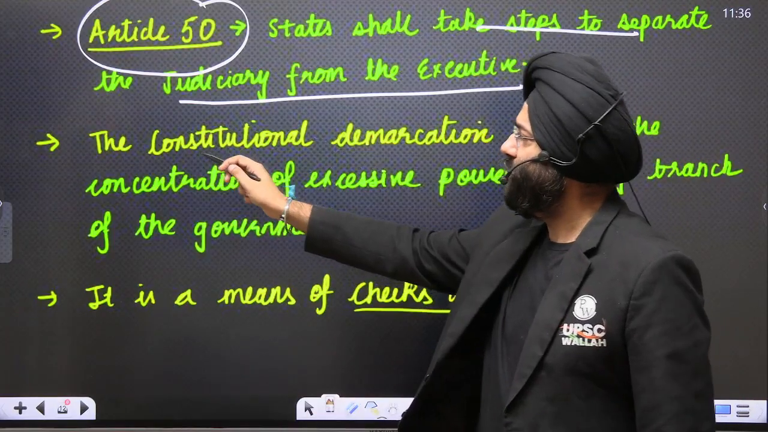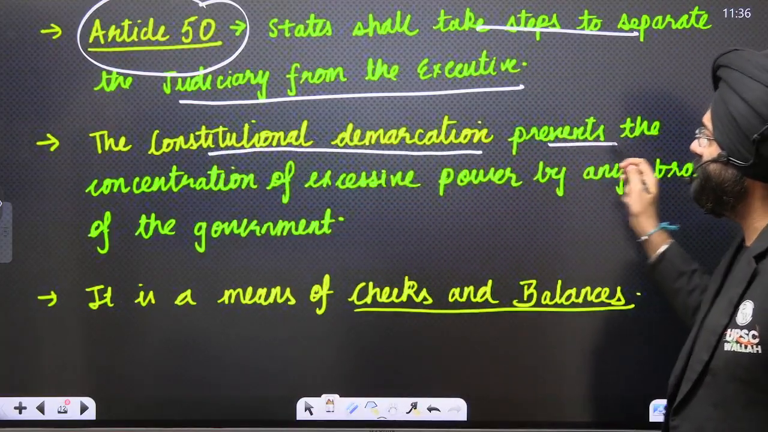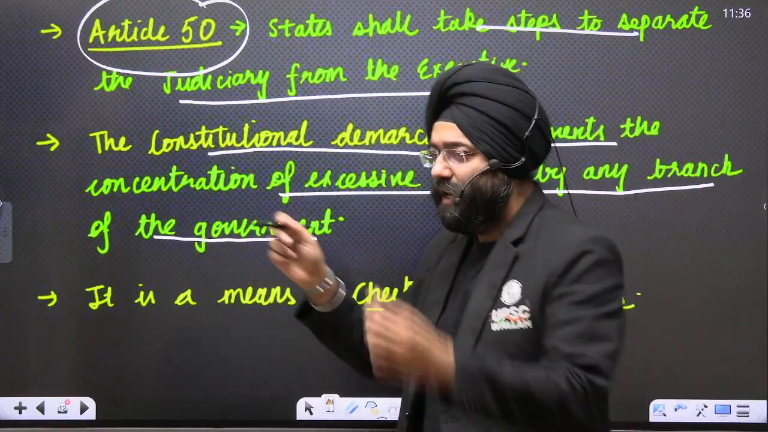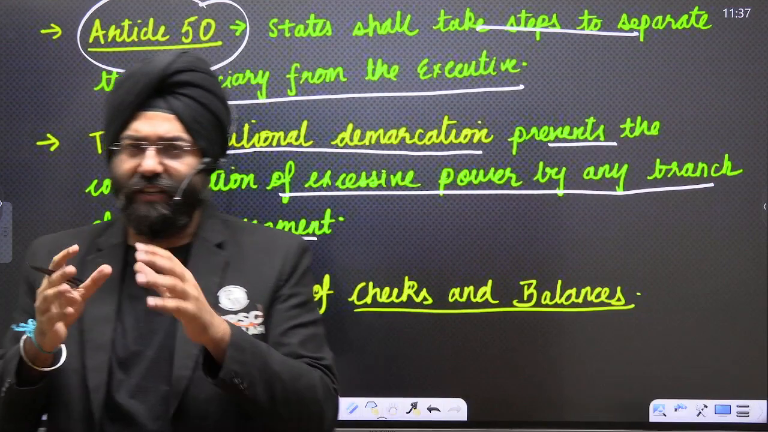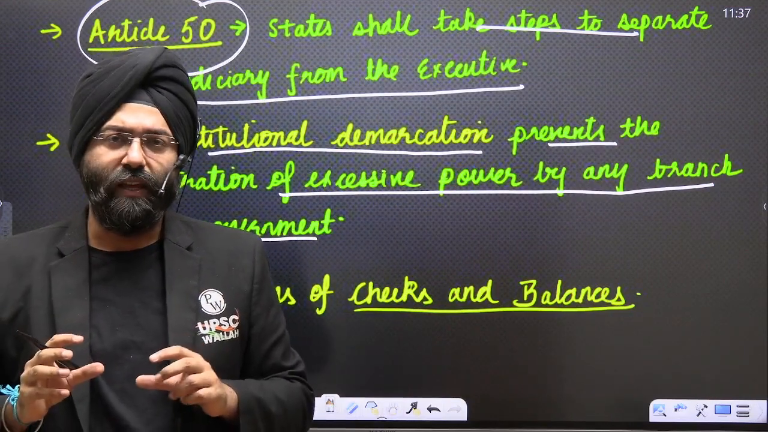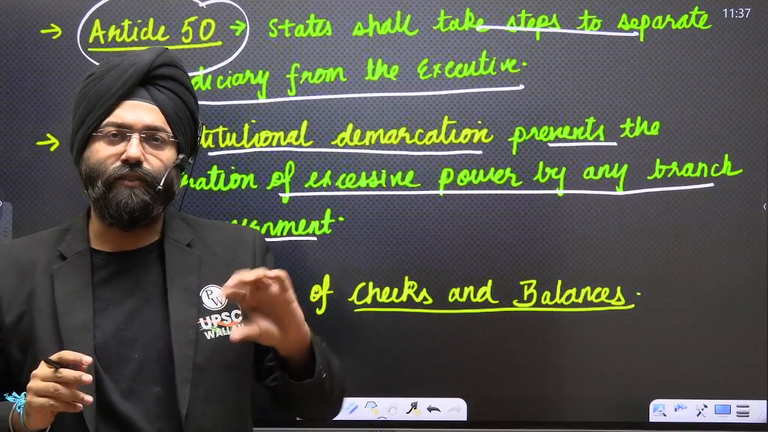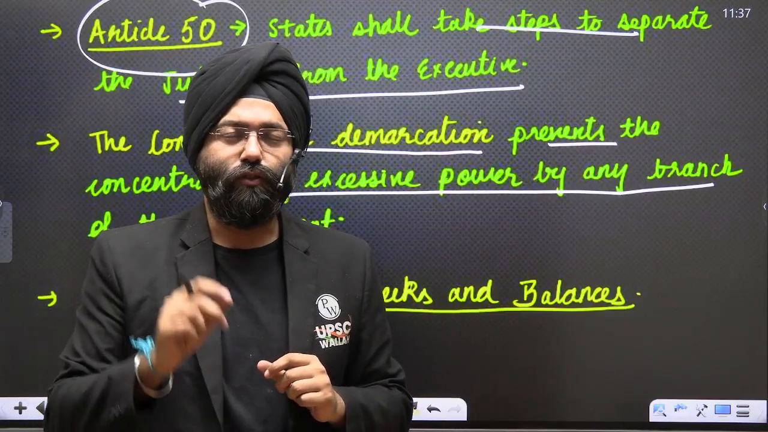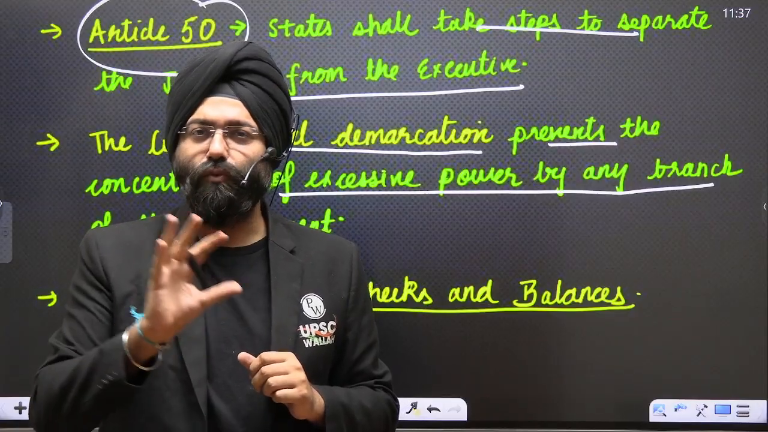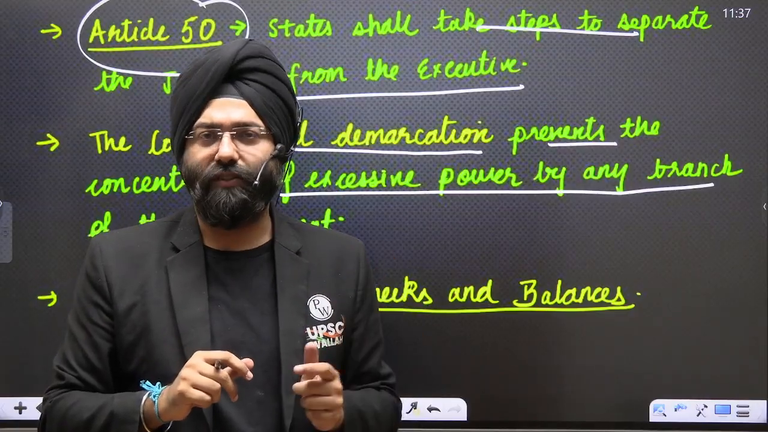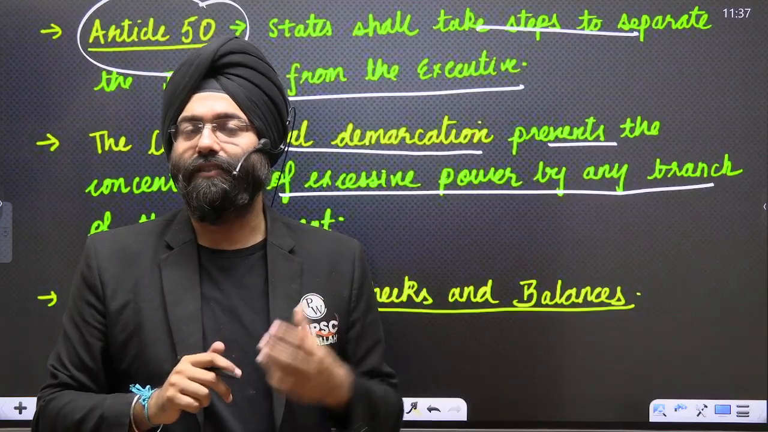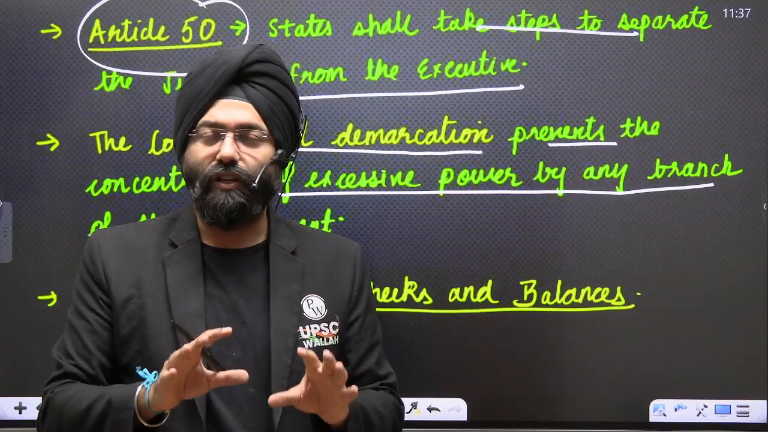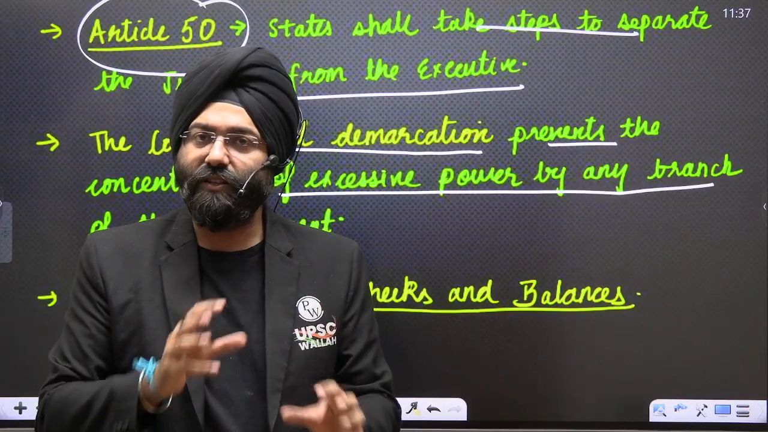Even you will see the constitutional demarcation prevents the concentration of excessive power by any branch of the government. Now, prevention of excessive power means we do not have a concept where one organ is more powerful than the other. Please remember that. If you see the United States, the Supreme Court is the most powerful. If you see the British system of democracy, the parliament is the strongest. In India, we took up neither of them. We said that all organs have their own importance and there is a system of checks and balances.